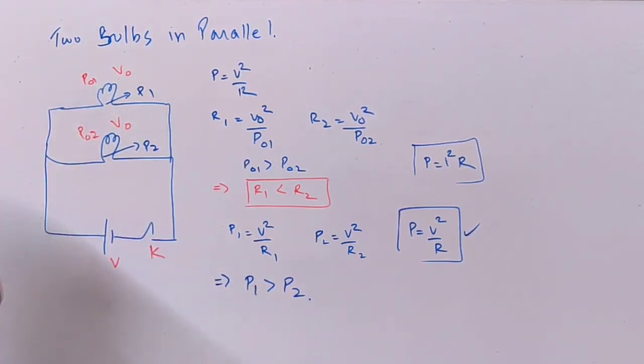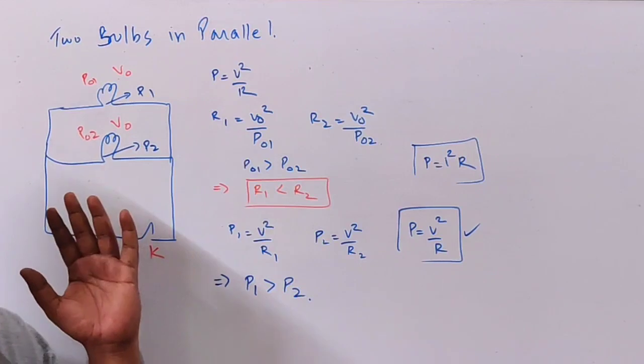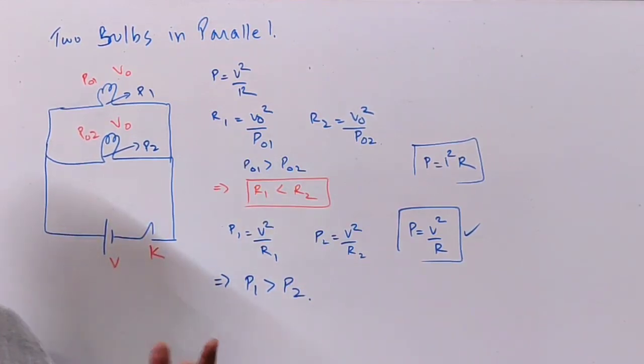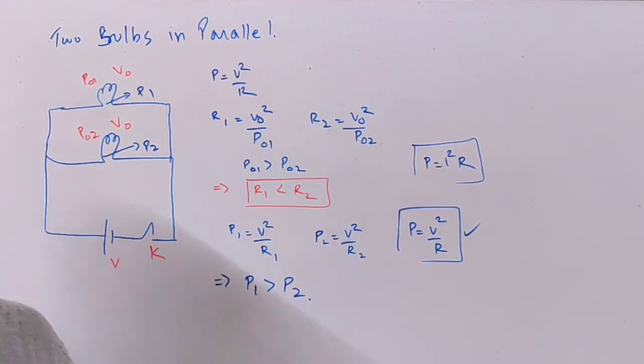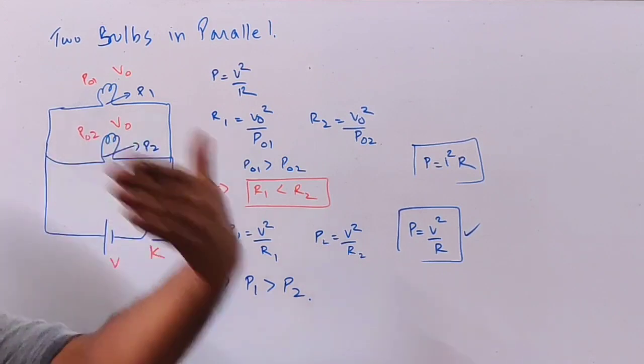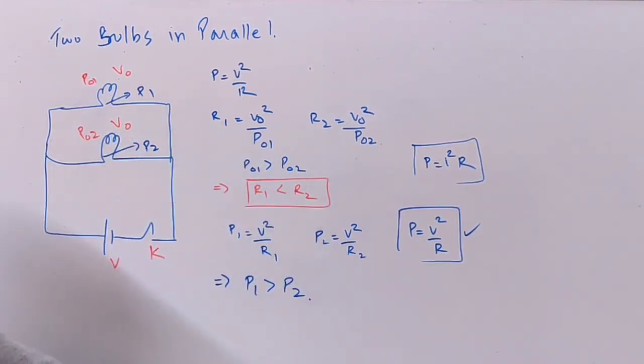In our house, a household circuit, the connection is in parallel. So in a house, obviously, if you have a 40 watt bulb and a 20 watt bulb, the 40 watt bulb glows more. So in parallel, the bulb having greater power rating will glow more. In series, it is the opposite. In series, the bulb having low power rating will glow more. So this is the first part of the result.